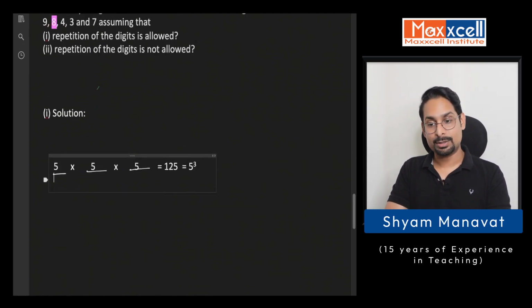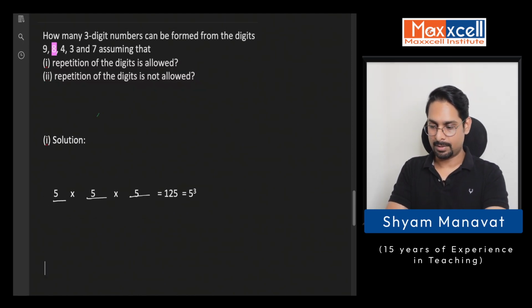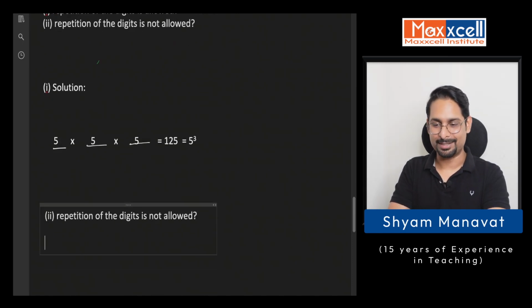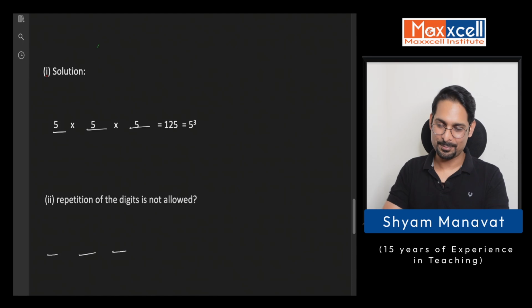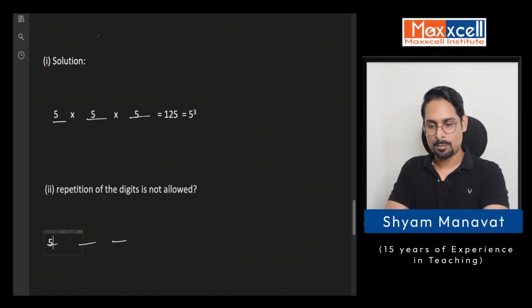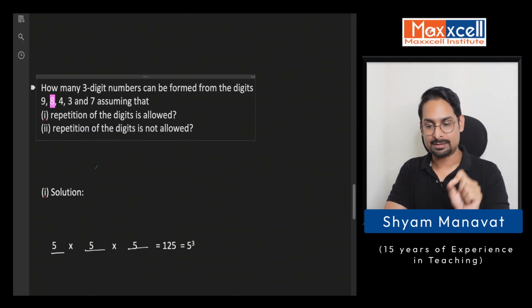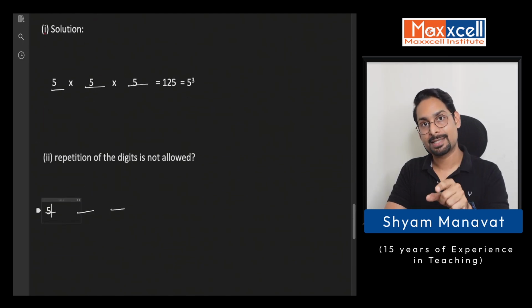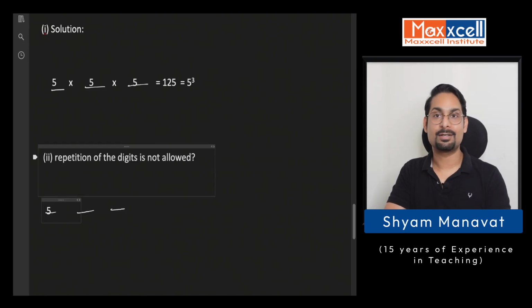All right. In the same question, I have a second condition where repetition is not allowed. I'm sure you must have figured it out by now. I know you are smart. I know my audience, my students, you are intelligent. So again, 3 different places. For the first place, I have 5 possibilities, right? Because I had 5 digits. Again, let's take the same example. Say I use the digit 8 on the first position. Can I use the digit 8 on the second position also? Answer is no, because repetition of digits is not allowed.